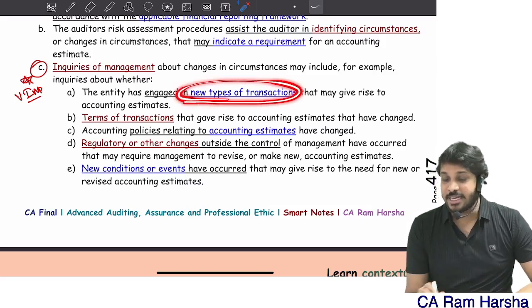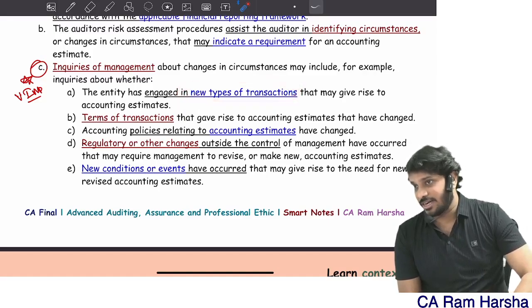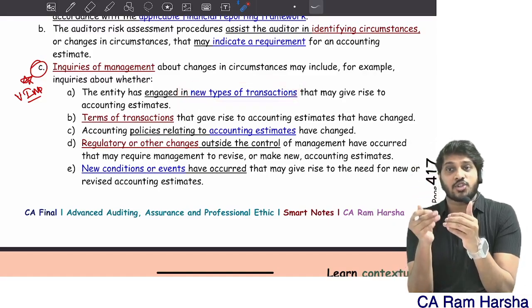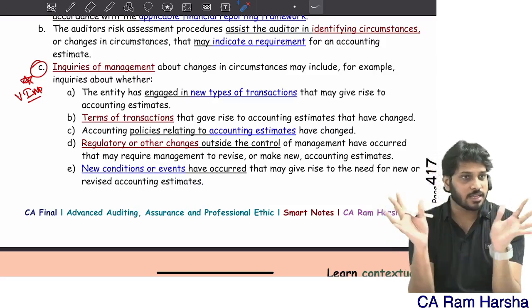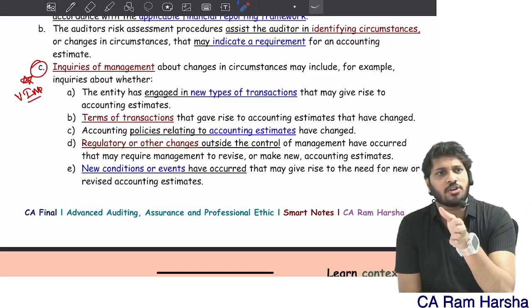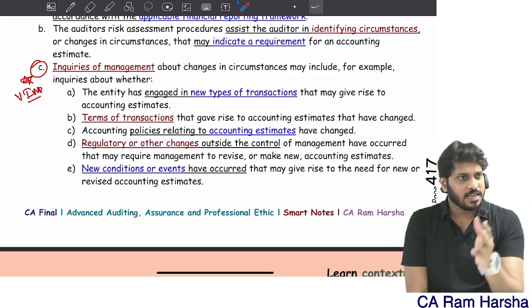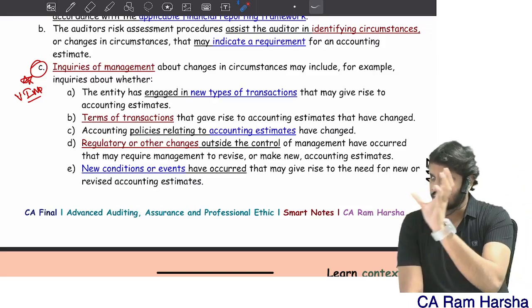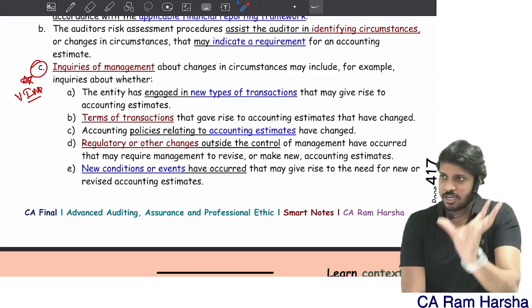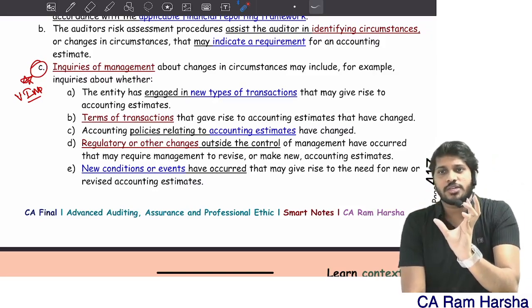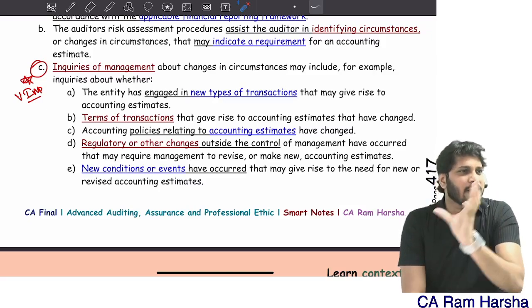Whether the entity has engaged in new types of transactions. Suppose a company has launched a new product. Till date the company has not been dealing with that product. For the first time the company has launched electric cars. Till date they were only using internal combustion engines, fuel-based engines.